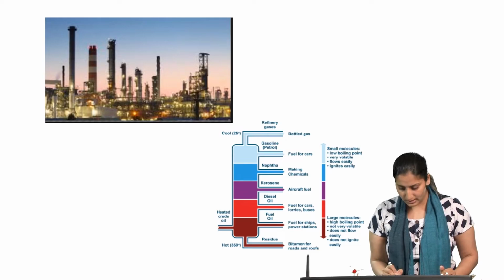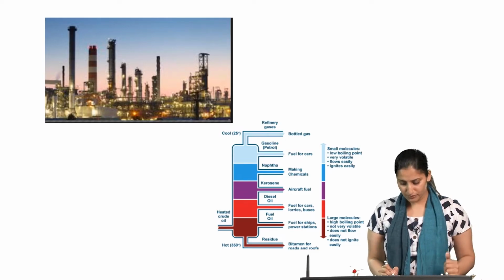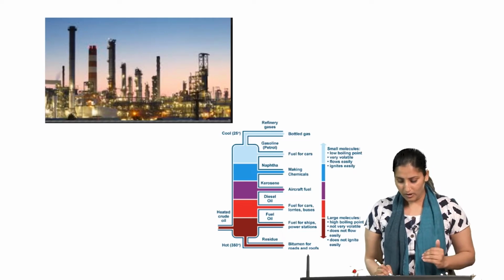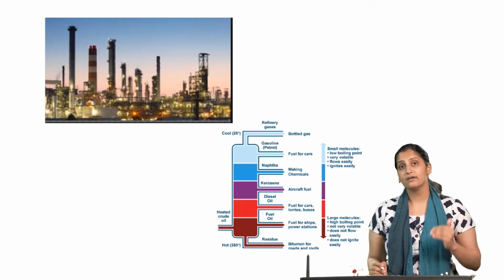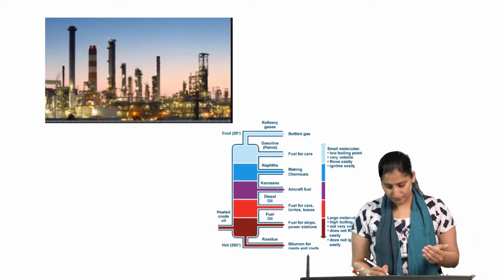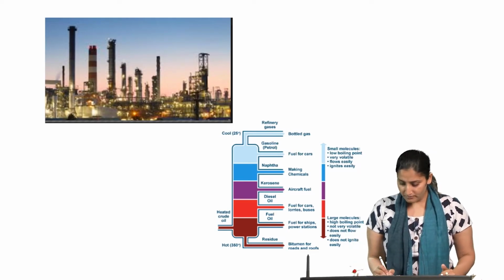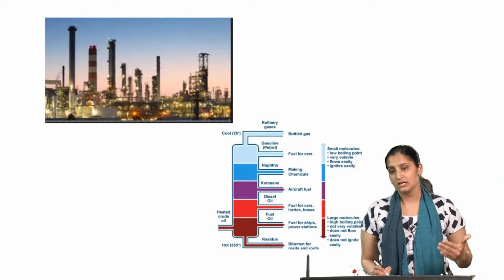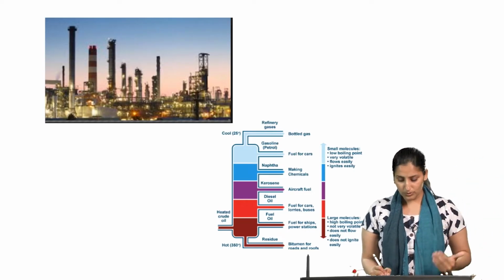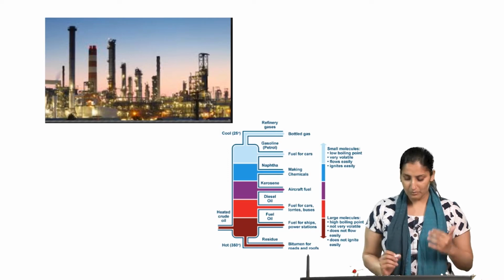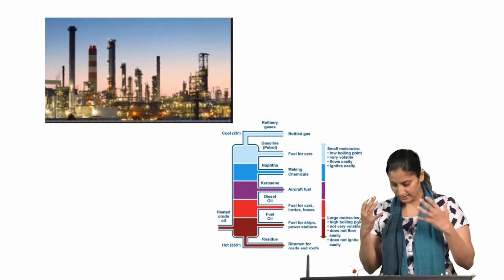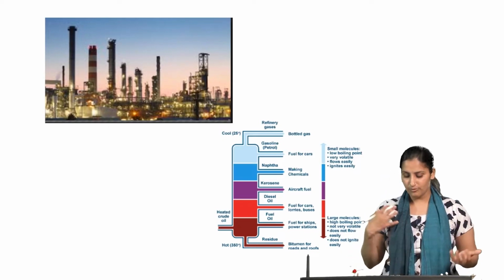You get gasoline, which works as a fuel for cars, then you have naphtha, kerosene, diesel oil, fuel oil and so on. All of these are results of different fractions of the distillation column, ranging from small molecules, which are low boiling alkanes, slowly going towards large molecules, which are high boiling point alkanes and are not very volatile, in the sense they cannot flow easily.